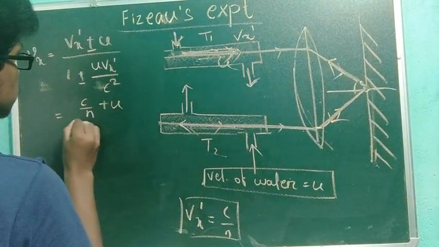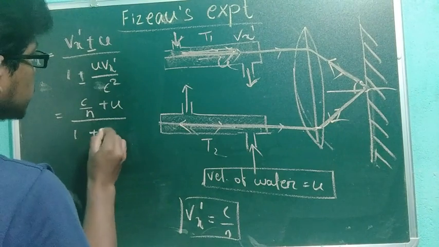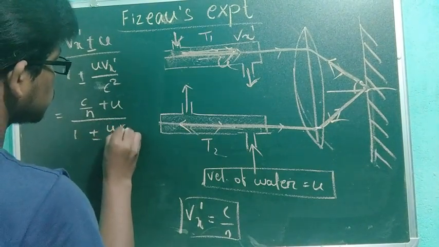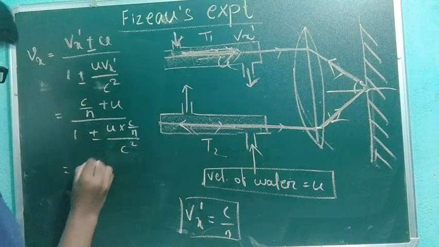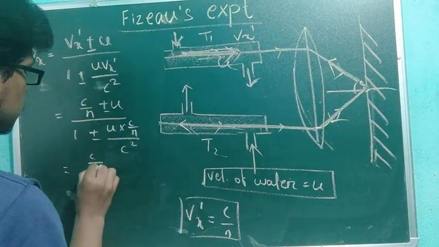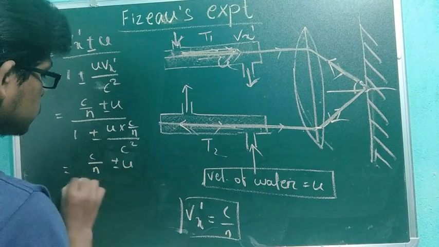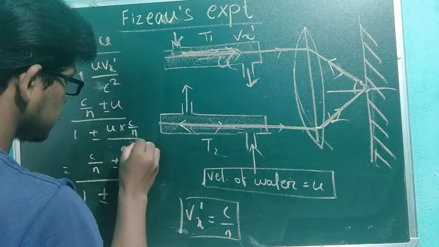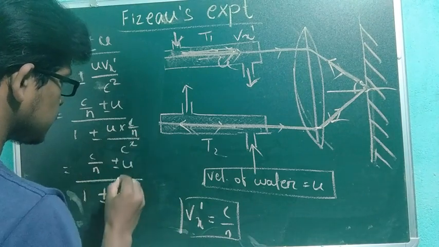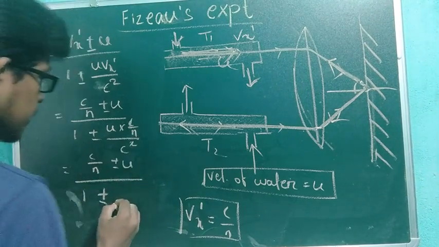This is 1 plus minus u into c by n divided by c square. So what are you getting? c by n plus minus u, whole divided by 1 plus minus. Your c will be cancelled, so you will get u by nc.